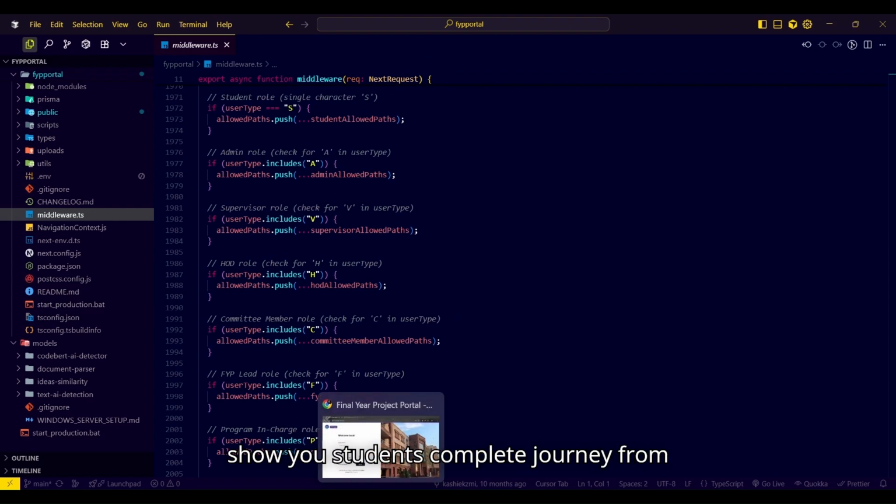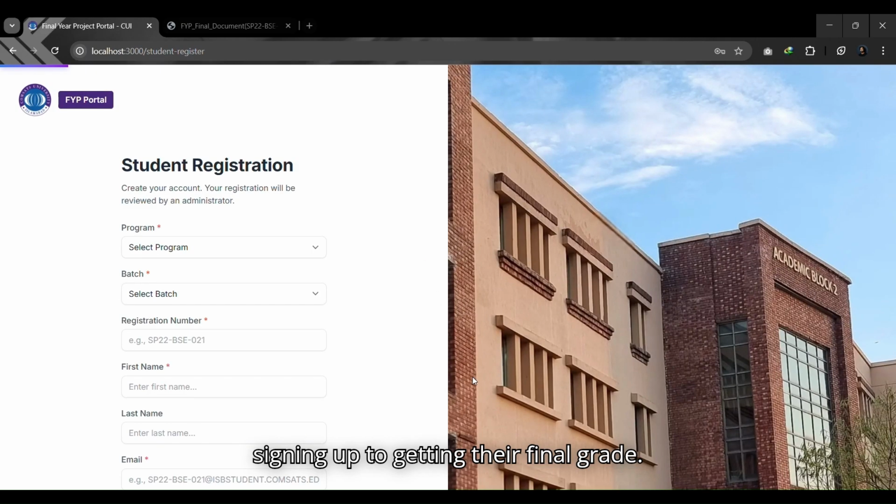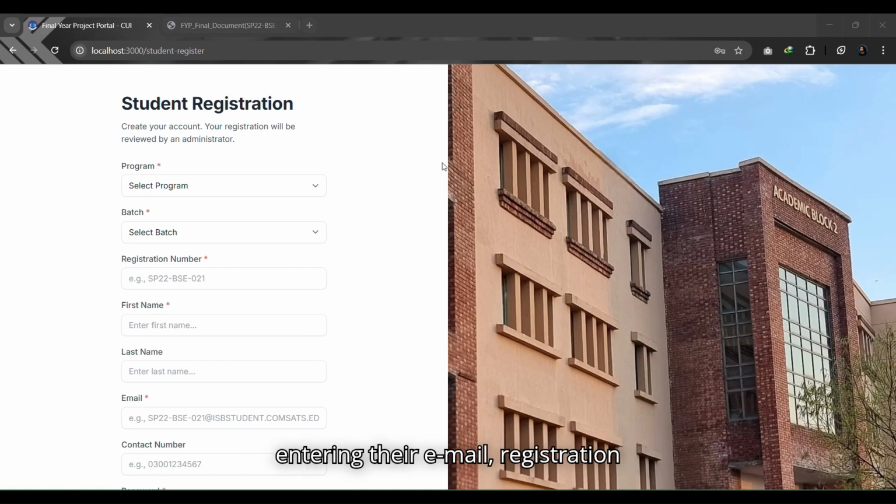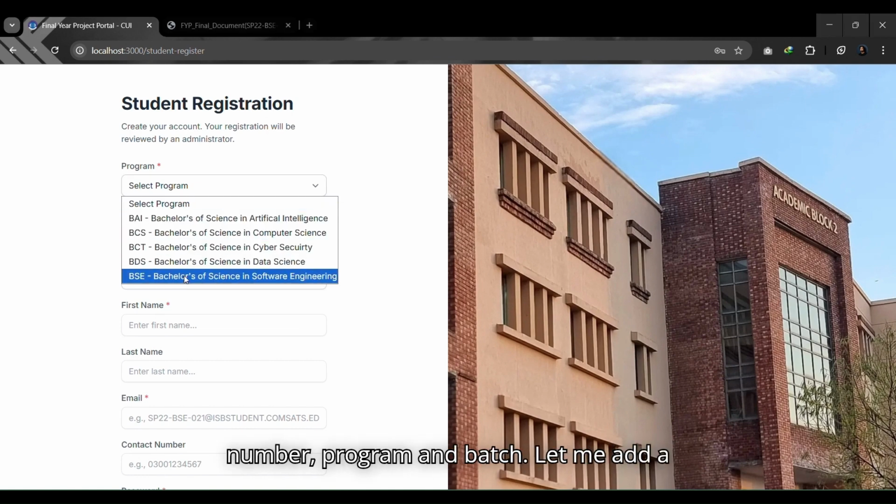Now let me show you the student's complete journey from signing up to getting their final grade. This will show you how the system handles real situations and tricky cases. Students can sign up themselves by entering their email, registration number, program, and batch. Let me add a dummy student.